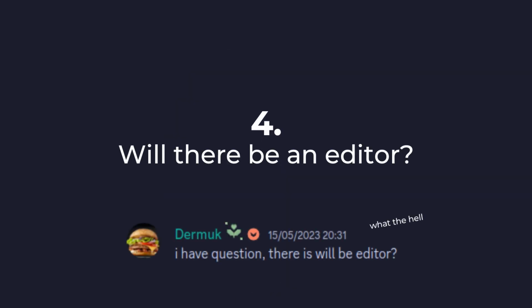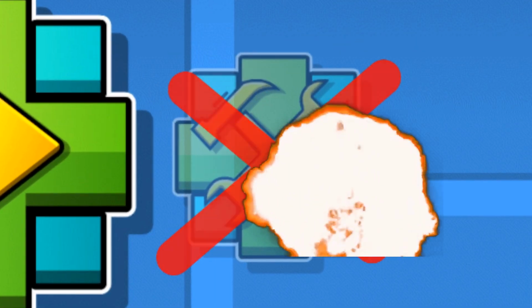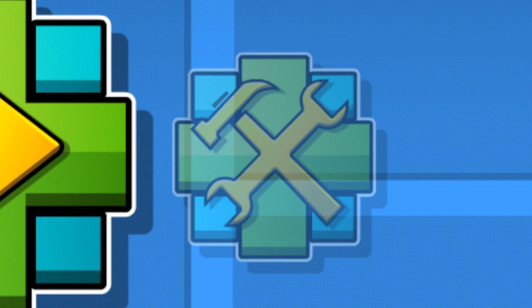Next question, will there be an editor? There isn't an editor built into the game, but you can edit the levels if you download the source code of the game. The next video will be focused on this subject.